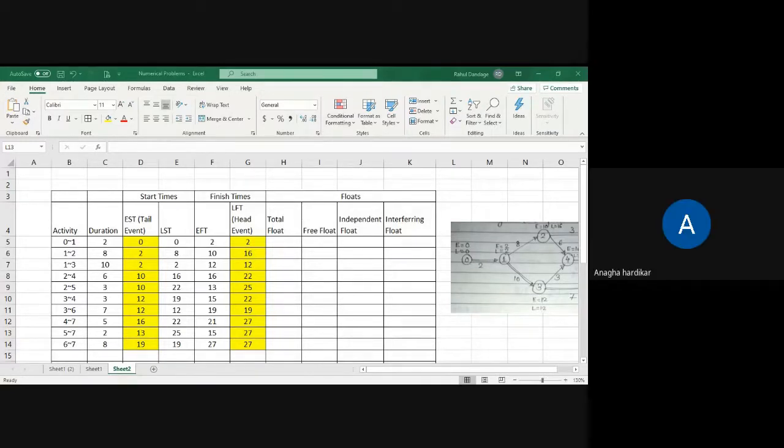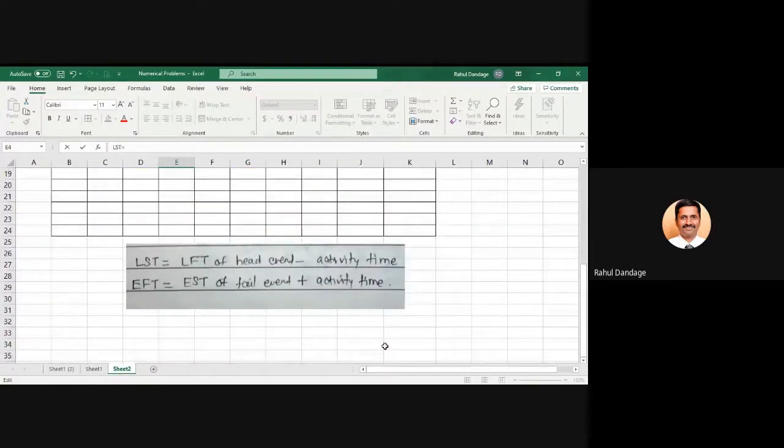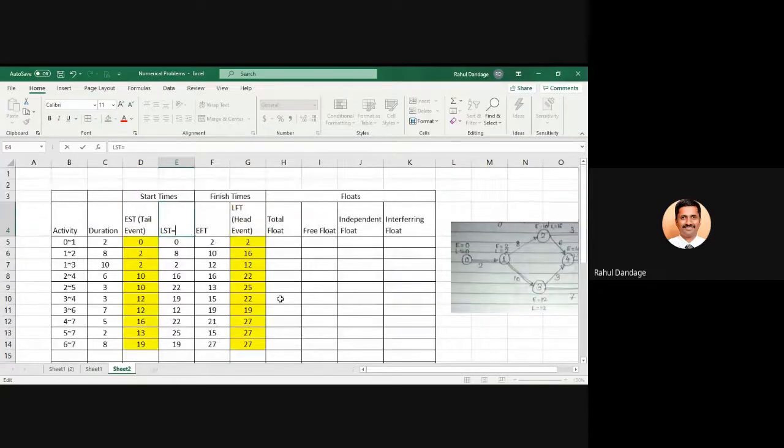Done. Okay. What about others? Your values are matching. So here I will write LST is equal to LFT minus activity time.